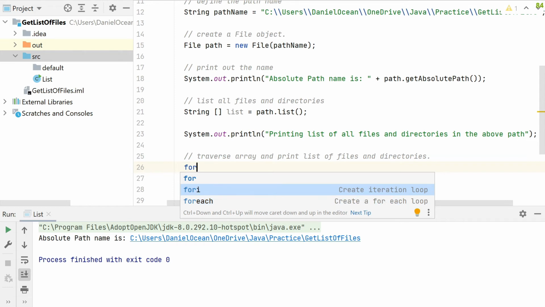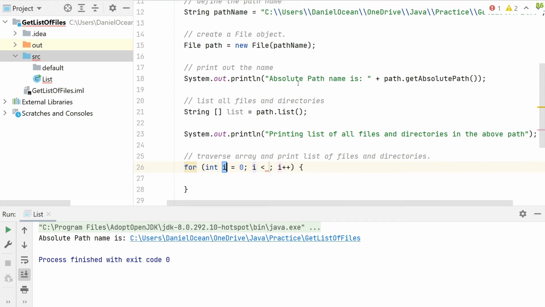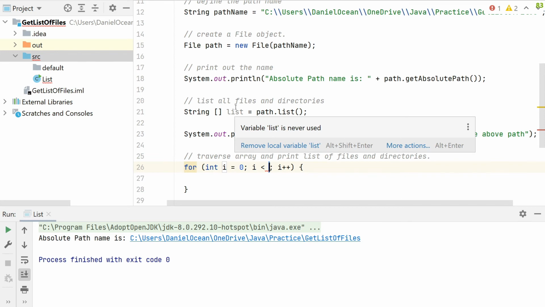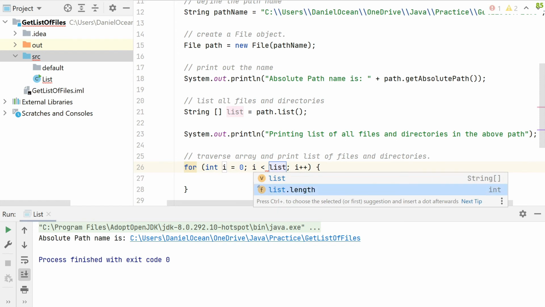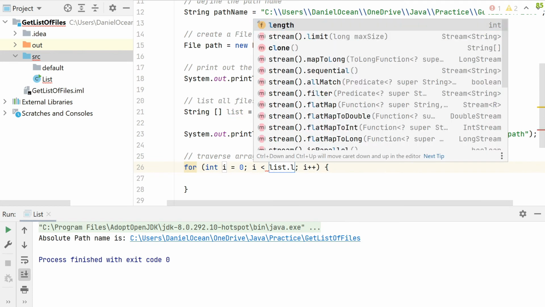So for now, we're just going to do a for i, which is an iteration loop, right? Starting point: arrays are indexed, they start at 0. So what is the endpoint? The endpoint is going to be the length of this array. We have a list, and that list has a length, more than likely. So let's just say list dot, there you go. You saw that, right? IntelliJ was already filling it for me, saying, hey, this list has a length. Yep, that's what we want. Even if I didn't choose that, I can just type length and it will still show up, right?